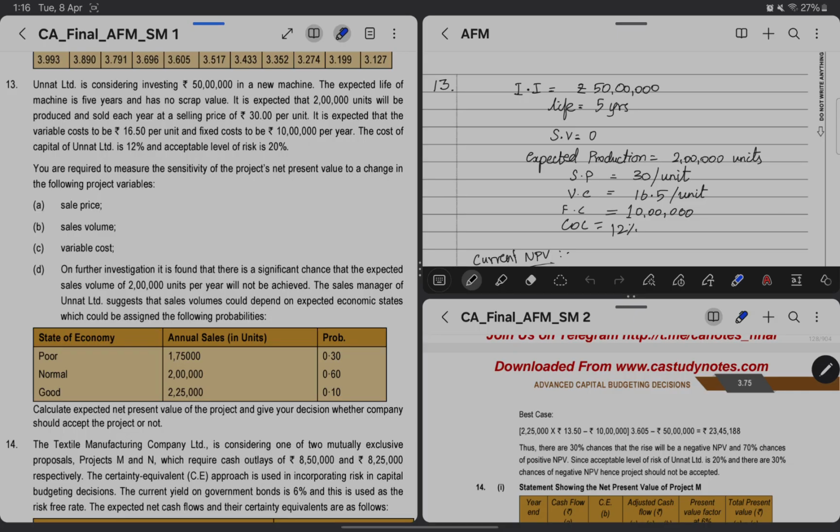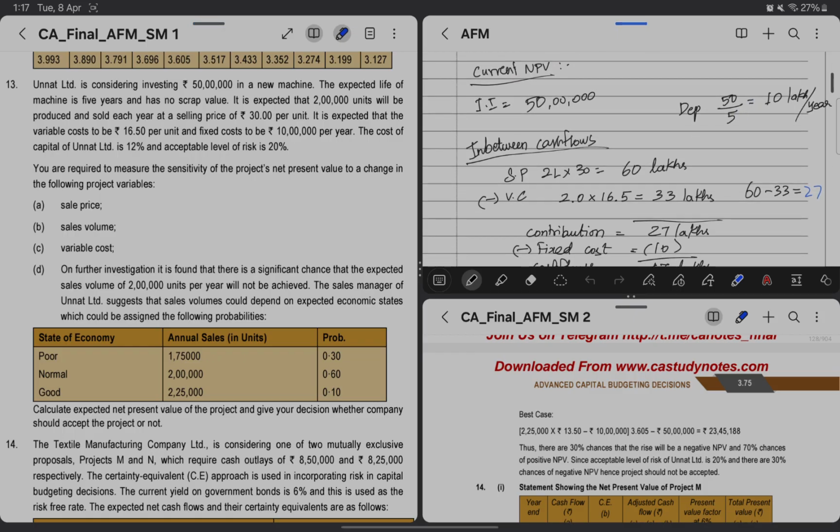First, to calculate the sensitivity we need a base NPV. So we'll find out the base NPV. The initial investment is 50 lakh and there is no mention of ignoring depreciation.